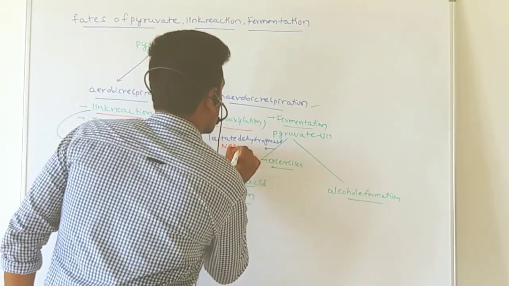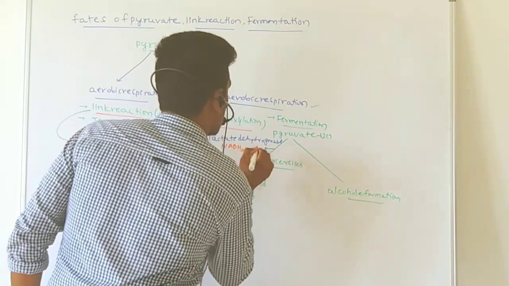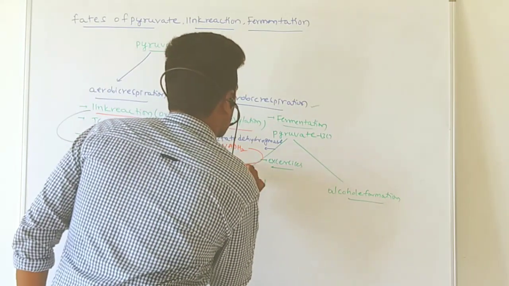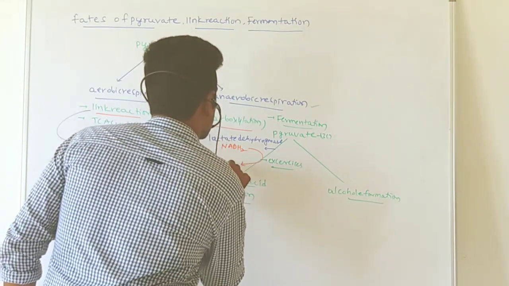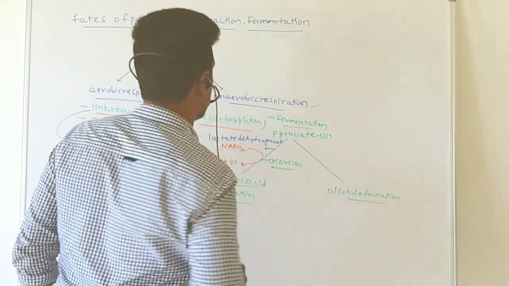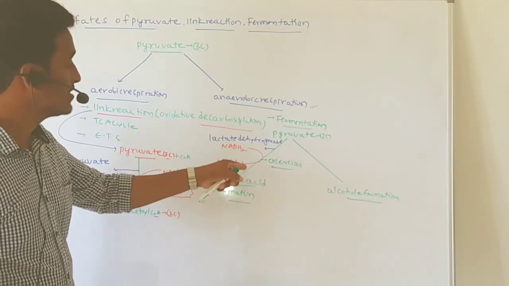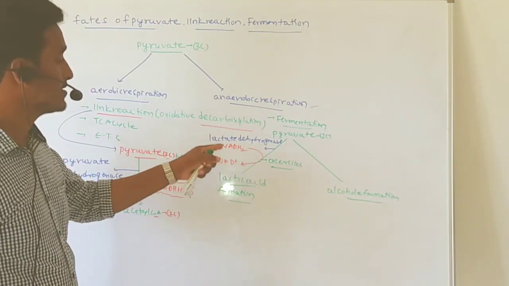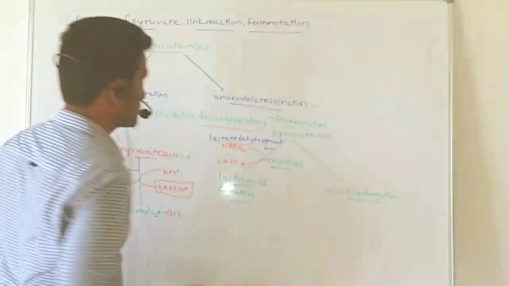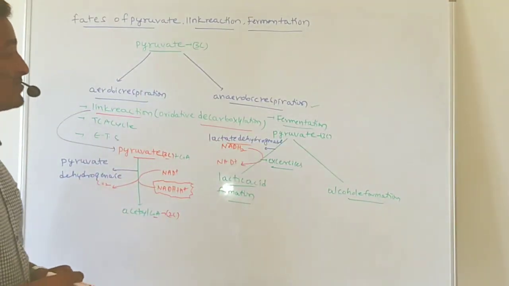So whatever NADH2 is present, NADH plus, is converted into NAD plus. Dehydrogenases are related to the oxidoreductases, right? So that is about lactic acid formation.